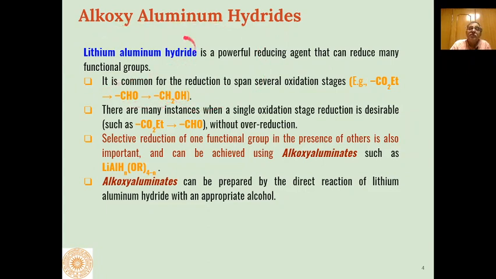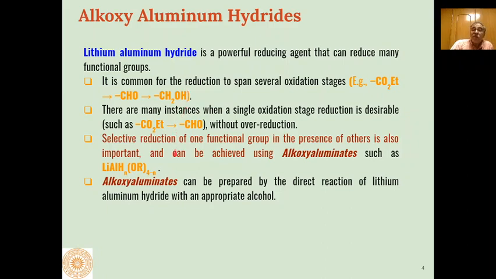But when we use lithium aluminum hydride, we directly get primary alcohols as the product. In many reactions we require that our reducing agent be such that the reaction stops at the formation of aldehydes without over reduction to alcohols.